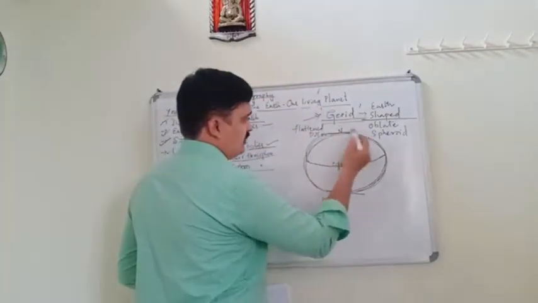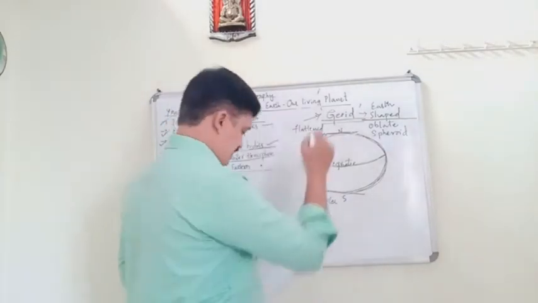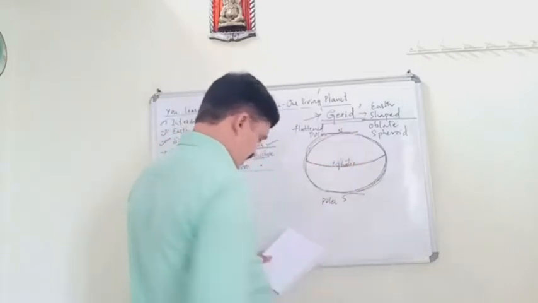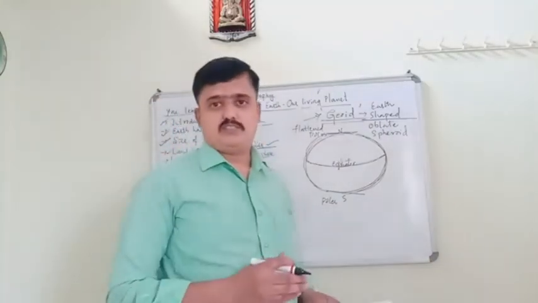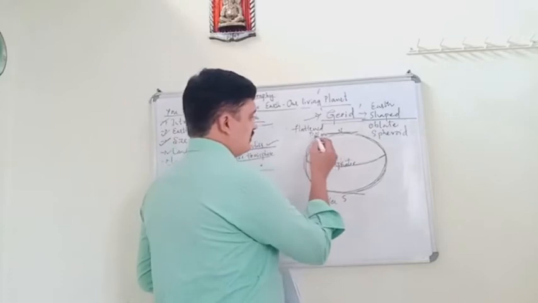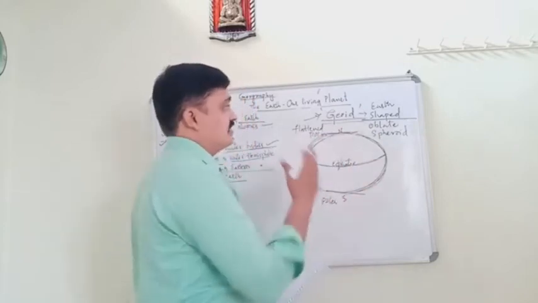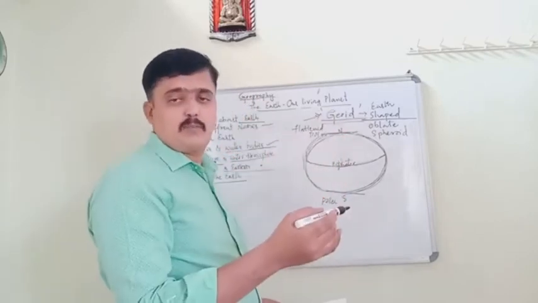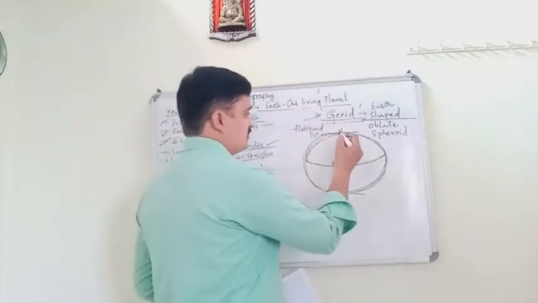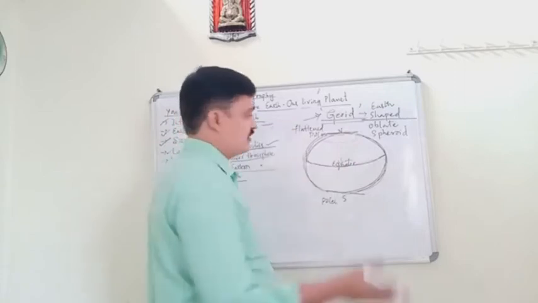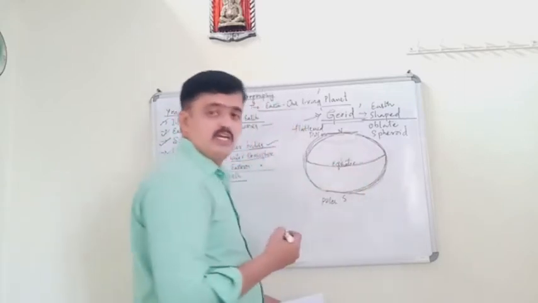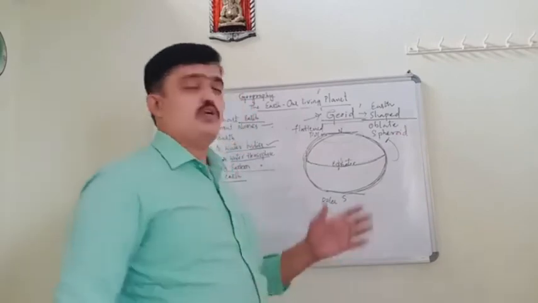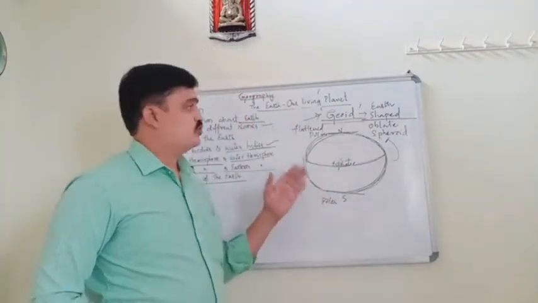The polar diameter and polar circumference are lesser than the equatorial diameter and equatorial circumference, and this proves that the Earth has a geode shape.